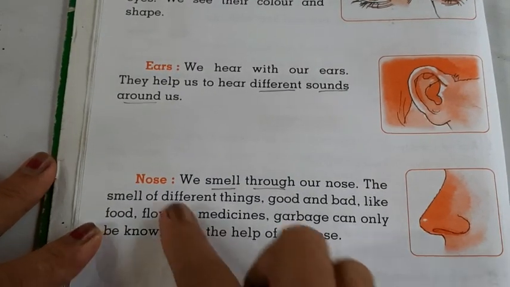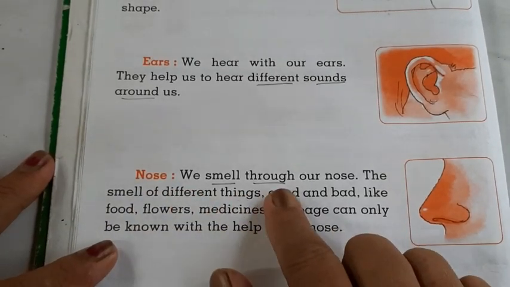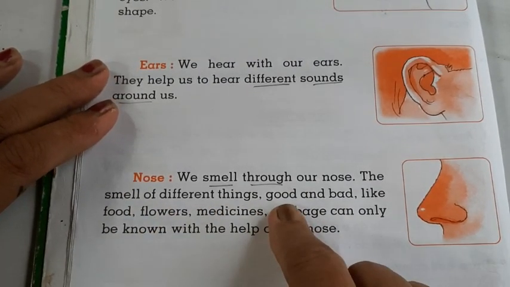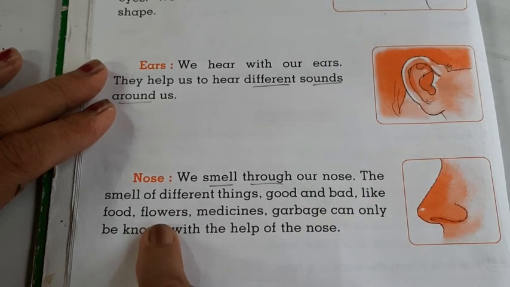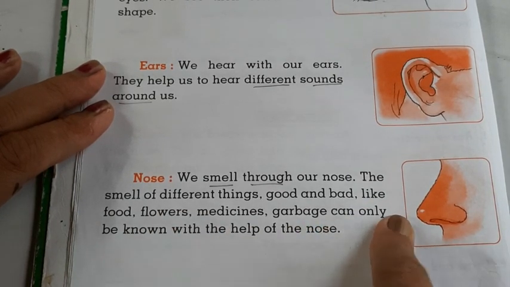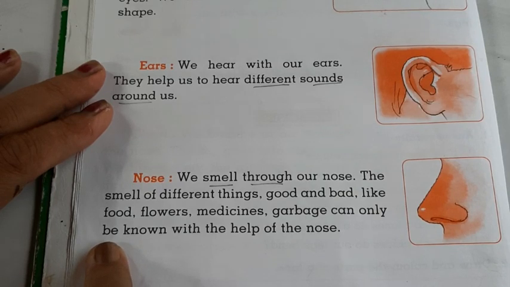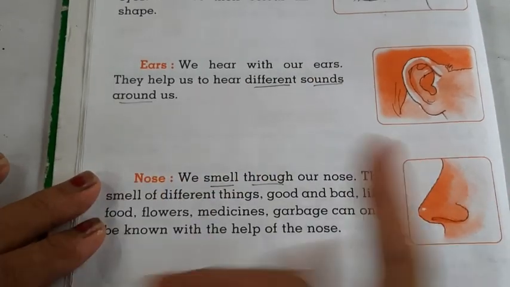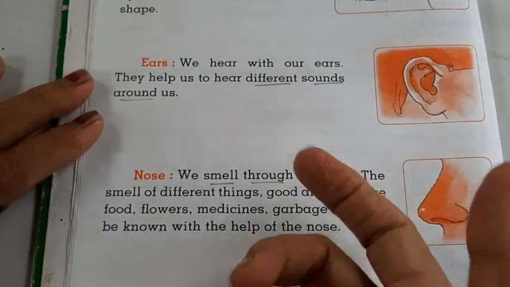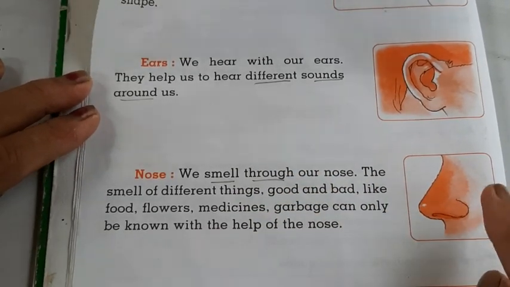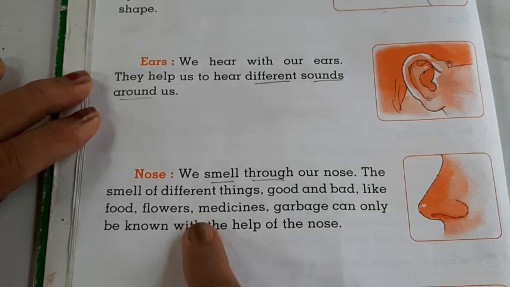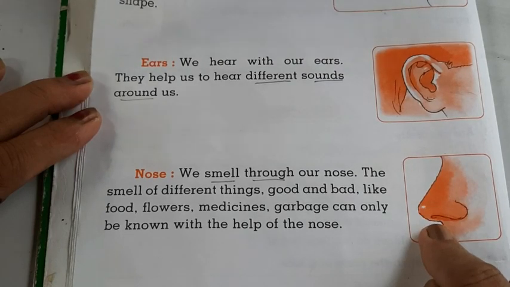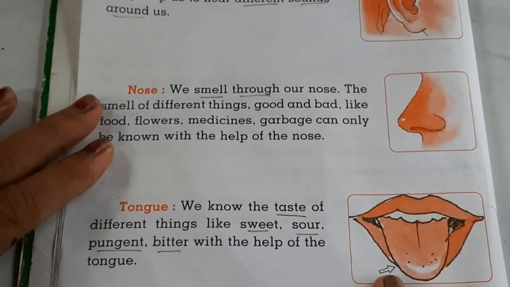Now the 3rd sense organ is the nose. We smell through our nose. The smell of different things, good or bad, like flowers, medicines, garbage, can only be known with the help of the nose. How do you come to know if the smell is bad or good? With the help of the nose. We can smell the good fragrance of the flowers because of our nose. Medicines have different smells. We get the smell through the nose. So that is the 3rd part of the sense organs.